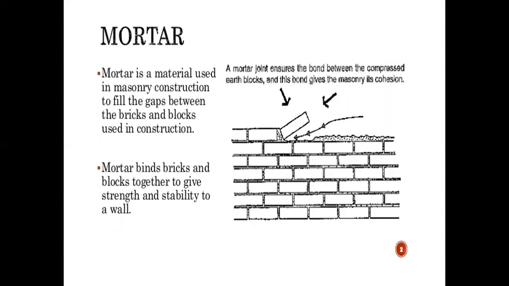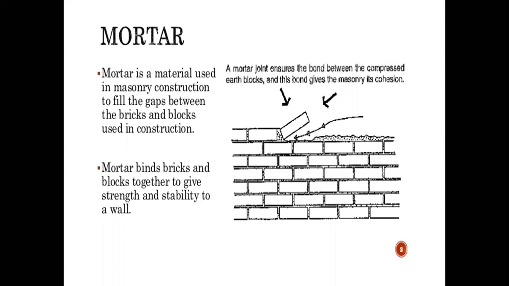Here one figure is given. From the figure we can see that this is a block or brick, and here is the second layer of block or brick. This material in between is called mortar, right? It is one type of binding material. It is used for binding brick and block together to give us strength and stability, right?